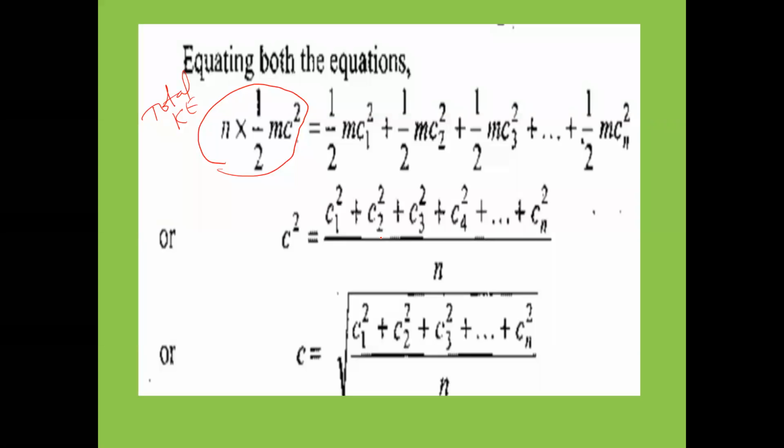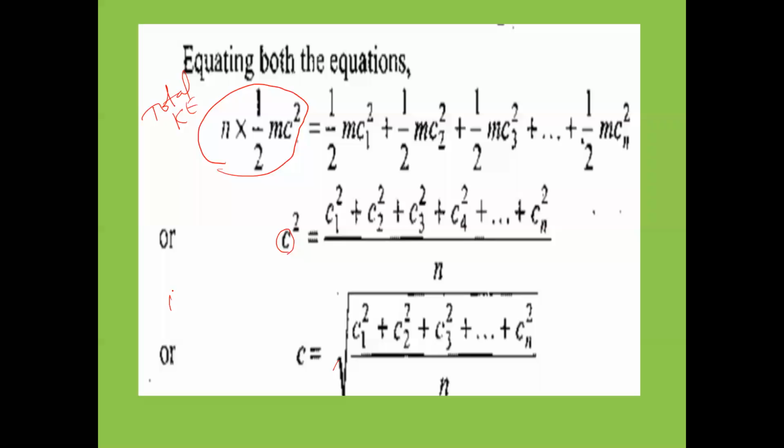What we got here? Right hand side here. Mean of square of velocity. Mean means average. Mean of square of velocities we have taken. So C square is equal to C1 square plus C2 square plus C3 square plus C4 square plus so on Cn square divided by n. And if you take C now here, we take under root. So C equals square root of mean, mean means average. So square root of mean of square of velocities.